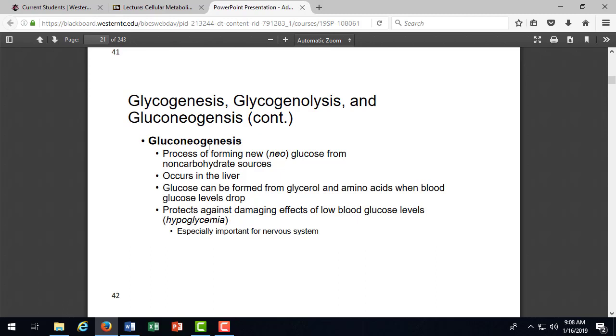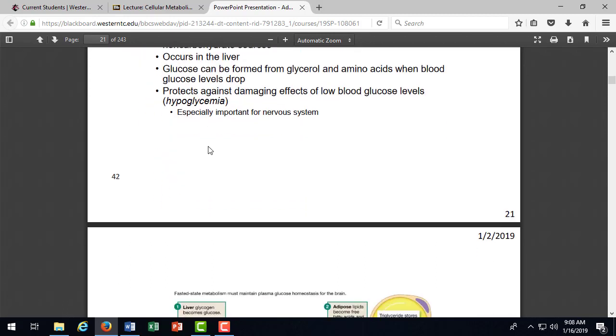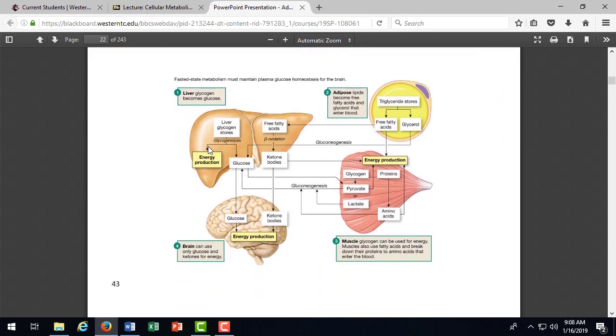So this is important when we are not eating. We're not going to crash and pass out. We can feed the brain with glucose because the liver is going to produce this glucose from these amino acids and glycerol. So gluconeogenesis is what people who are on a ketogenic diet rely on, this is how they function. And there's other things occurring at the same time, but that's one of the processes that occurs.